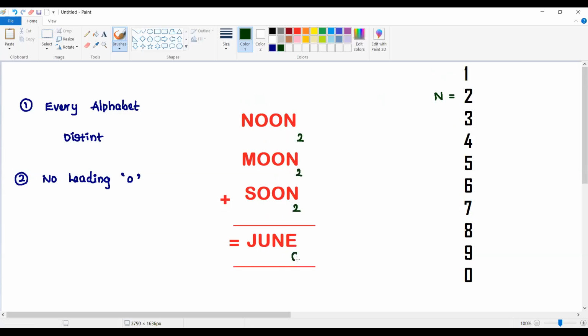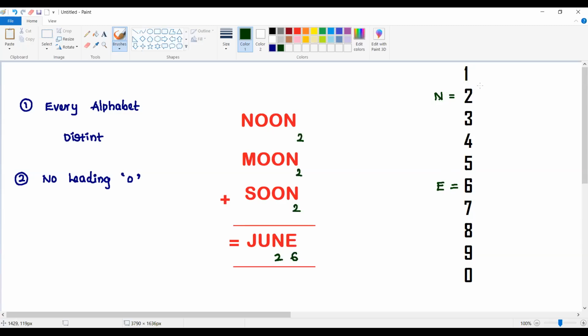2 plus 2 plus 2 is giving a result which is equal to 6. That means the E value is equal to 6 in this case. So now, to make the N value as 2, what are the possible values of O?